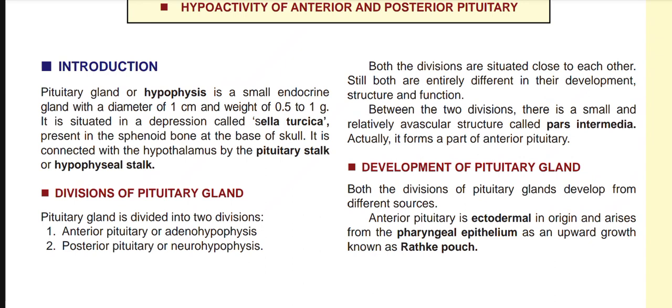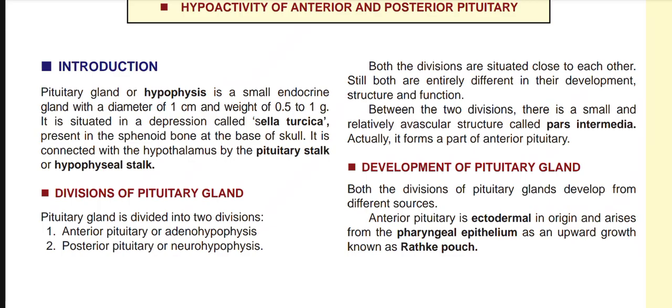Both these divisions are situated close to each other, still both are entirely different in their development, structure and function. Between the two divisions, there is a small and relatively avascular structure known as pars intermedia. Actually, it forms a part of the anterior pituitary.